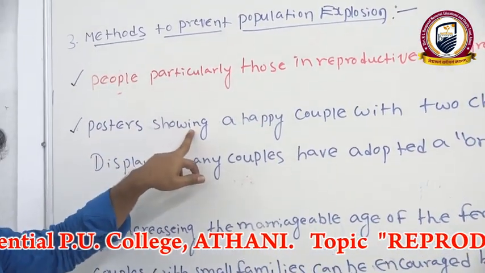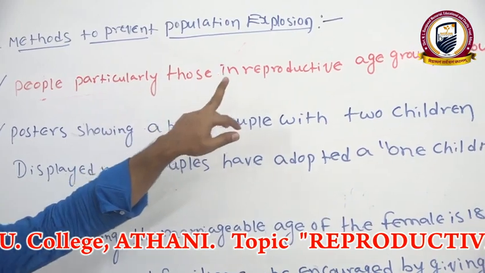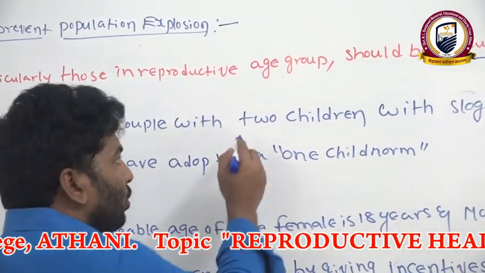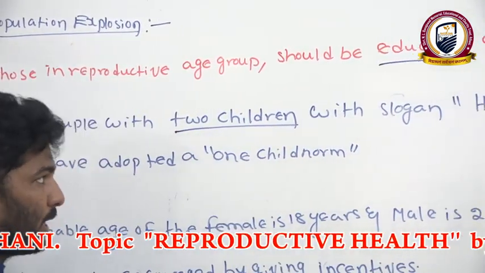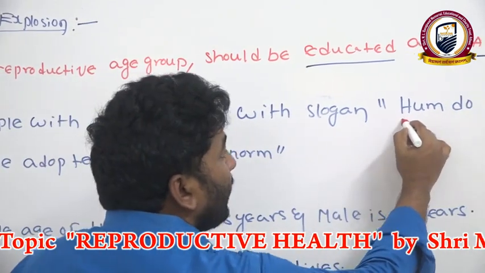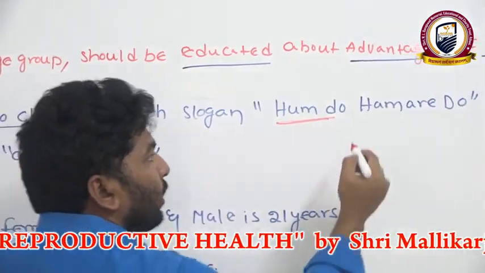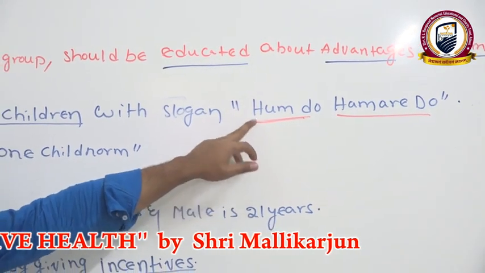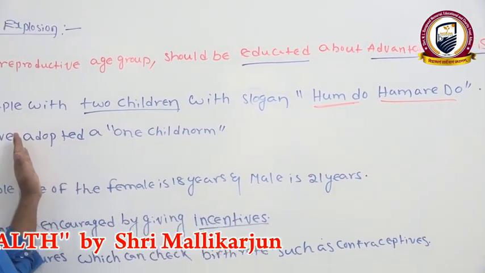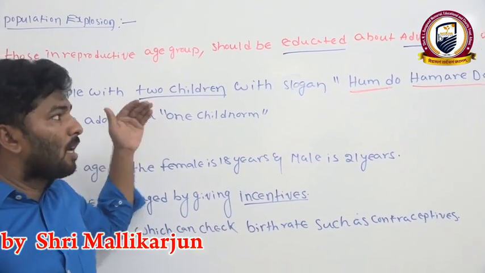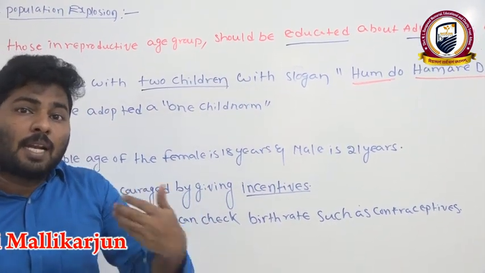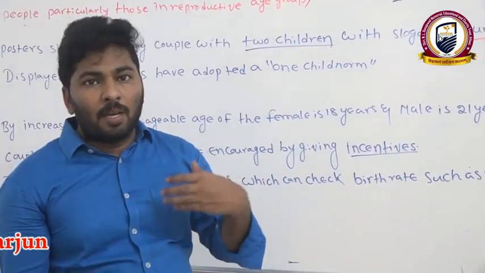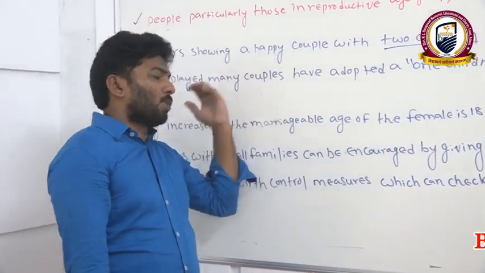Now the next one, the second point. Posters showing happy couples with two children, with the slogan "Hum do, hamare do." With this slogan, we can show the poster with two children, and obviously people can be motivated by these posters.